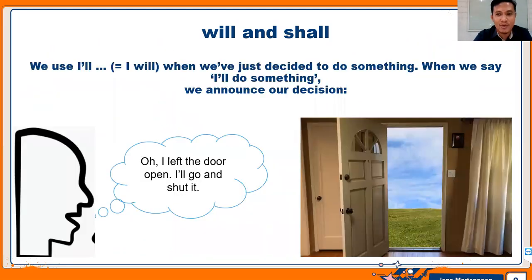Very good. Now, will and shall. What is the difference between will and shall? When do we use will and shall? We use will, or you can shorten it to I'll. I will becomes I'll. When we have just decided to do something, or when we say I will do something, we announce our decision. For example, I left the door open, I'll go and shut it. You decided in your mind, right? I will go and shut it. You decide to do something.